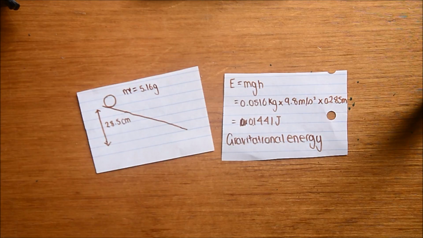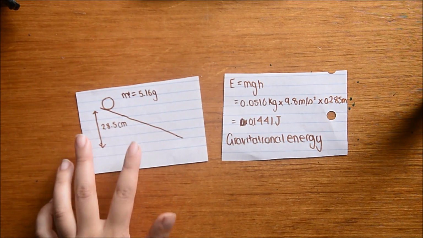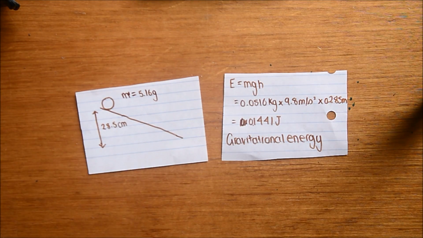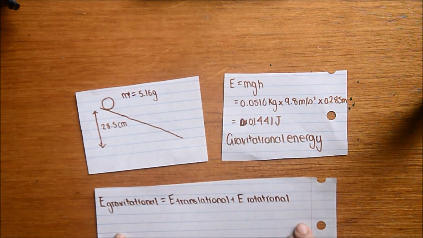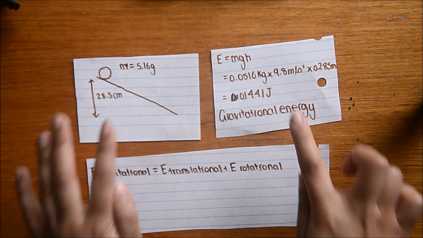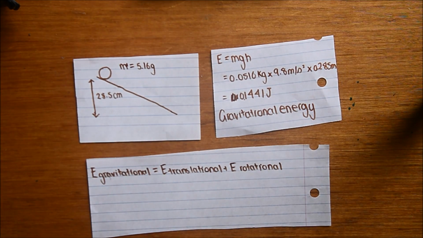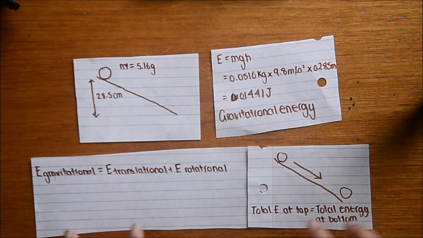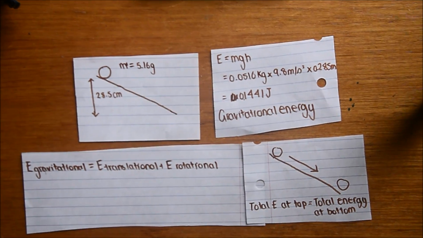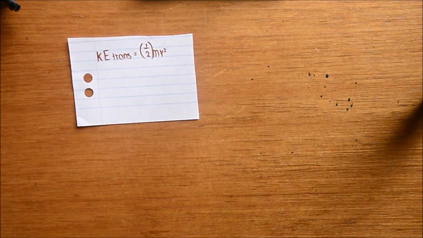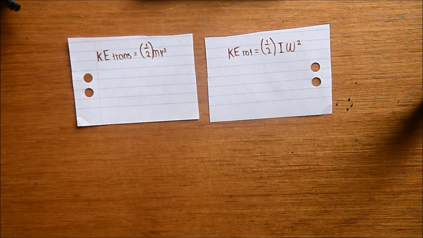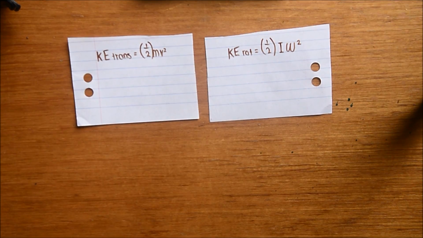However, as it rolls down, this gravitational energy is converted into a sum of the ball's translational energy in addition to its rotational energy. This is because, as a spherical object, as it spins, it displaces the distance on the ramp, and therefore it can be summarized as such. This is the formula for translational energy, and we find that there is also a rotational equivalent to linear motion. Instead of m, we have the moment of inertia, and instead of velocity, we have rotational velocity, which is denoted with omega.